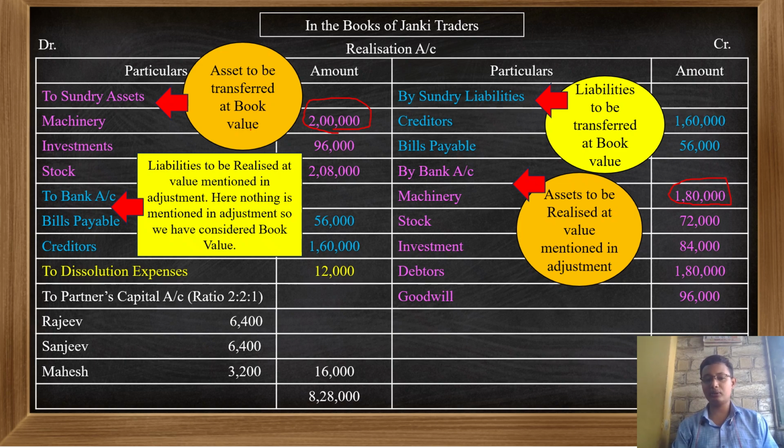Dissolution expenses they have given us 12,000, and then after completing the whole entries in the realization account, I will be checking which side is more. So I got that the credit side is more and it is 8 lakh 28,000. So the difference between the credit and debit side is 16,000, and that 16,000 I have divided and distributed in the capital account in the profit sharing ratio.